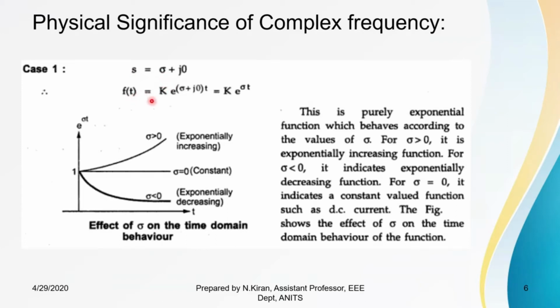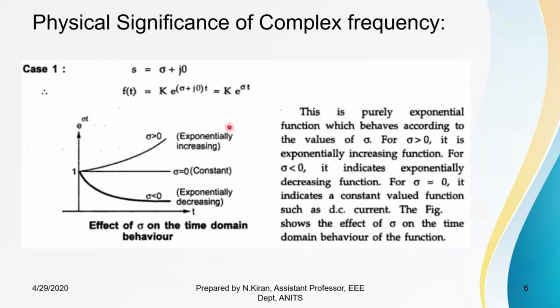So if s is equal to sigma, then f of t will be nothing but of the form k, some constant, into e power sigma t. So this is in the form of an exponential function. Depending upon the value of sigma, this exponential expression will have its response.